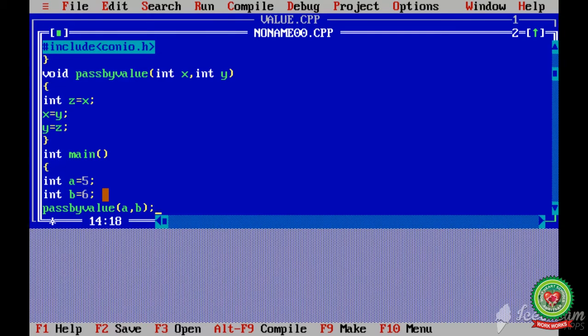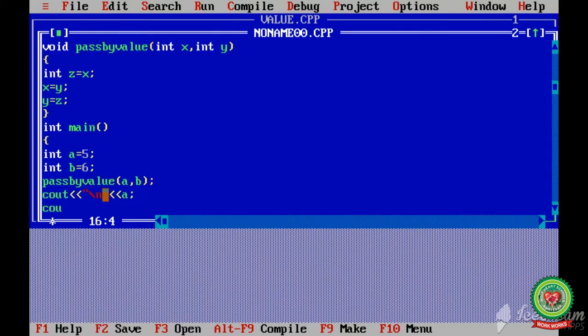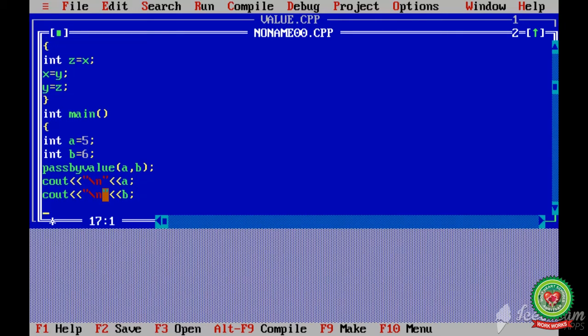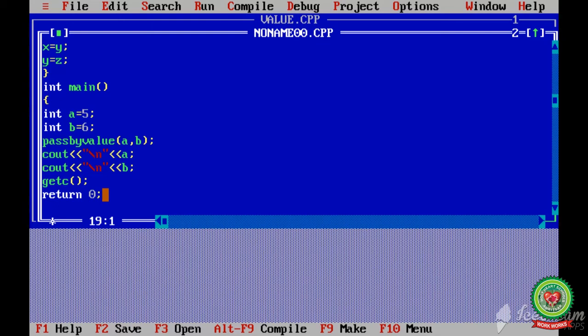Now see, when I print the value of a with \n so that the cursor comes to the new line, I put cout a, \n, b, and getch, and we will write return 0 and close the curly bracket.